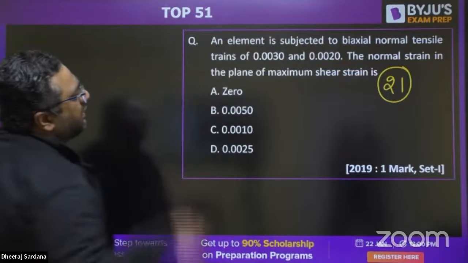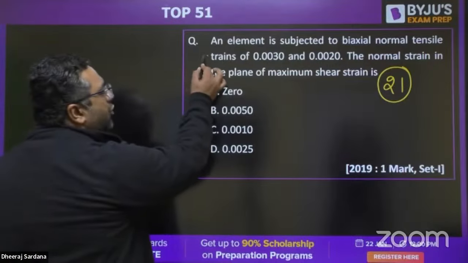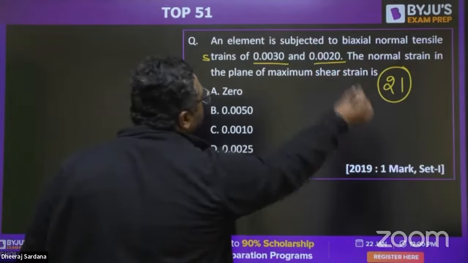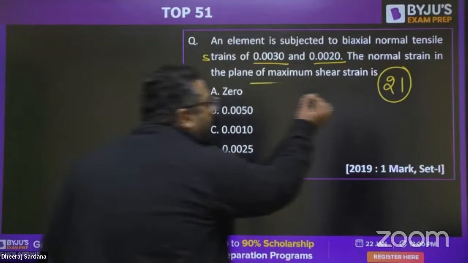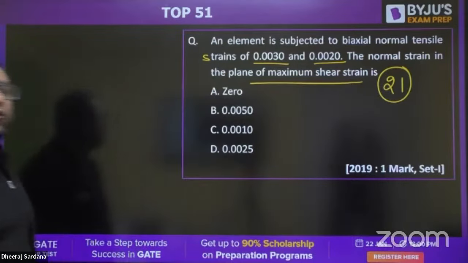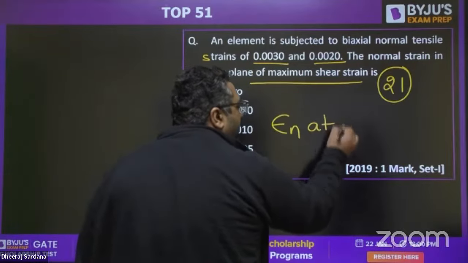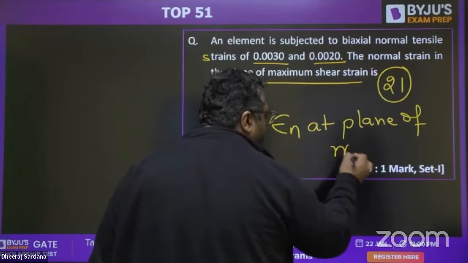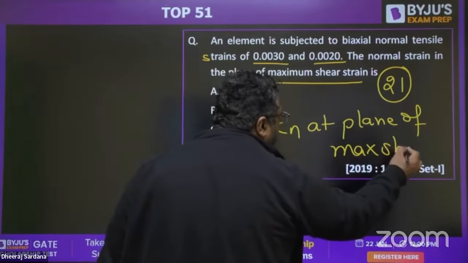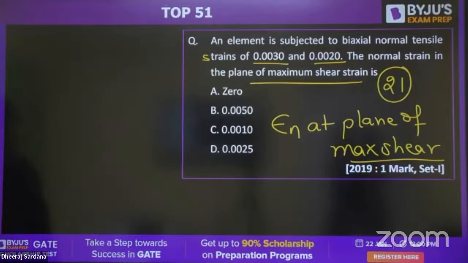An element is subjected to biaxial normal tensile strains. This is the normal tensile strains of this and this. The normal strain in the plane of maximum shear strain is? You need to find out the value of normal strain at the plane of maximum shear. What would be the answer, guys?